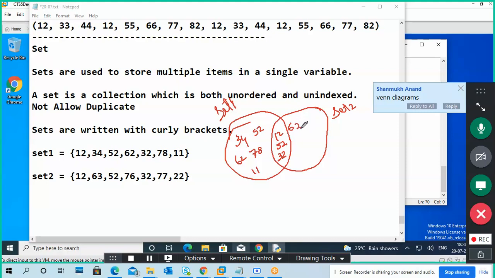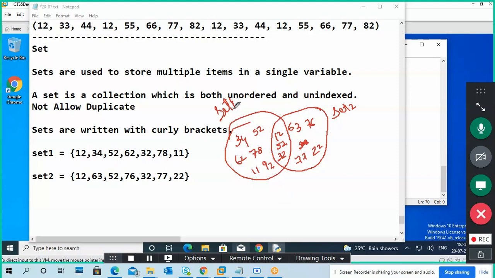Very good, Venn diagrams. 52, 76, 32. No, not 32, 32 is already given here. 77, 22. And here, bonus, 92 is also there, because I added 92. Okay, so this is set 1.